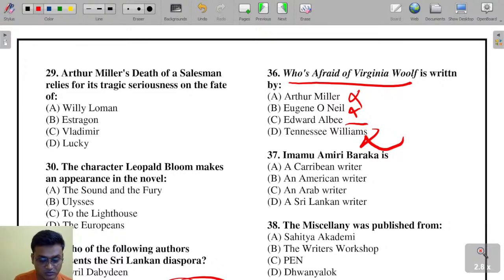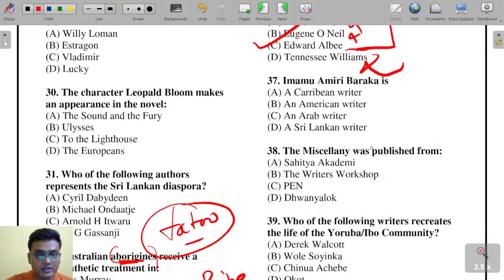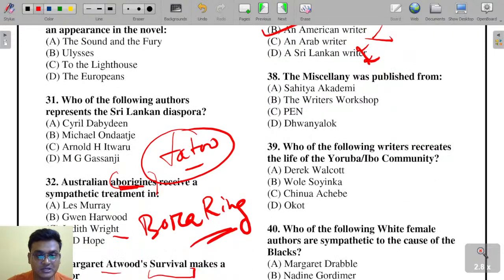Edward Albee has written Who's Afraid of Virginia Woolf. Imamu Amiri Baraka, is he a Caribbean writer, American writer, Arab writer, Sri Lankan writer? Amiri Baraka, of revolutionary theater, is an American writer. The Miscellany was published from Writers Workshop. Writers Workshop is the right answer.